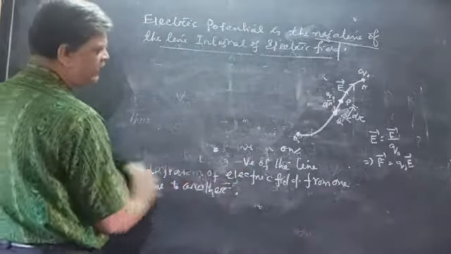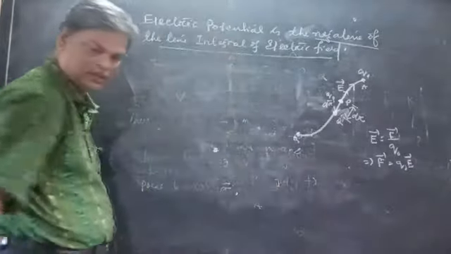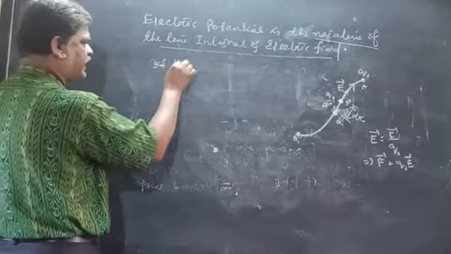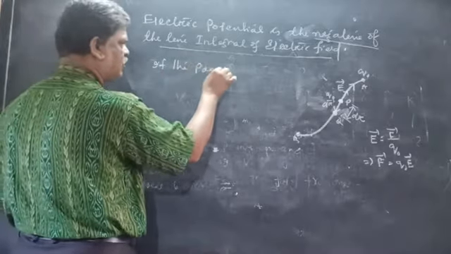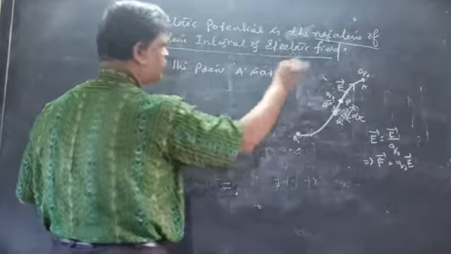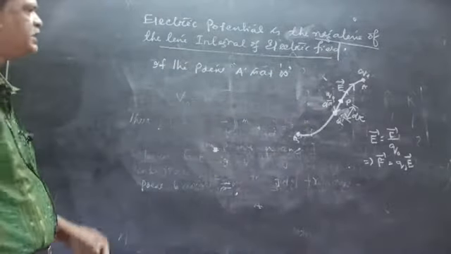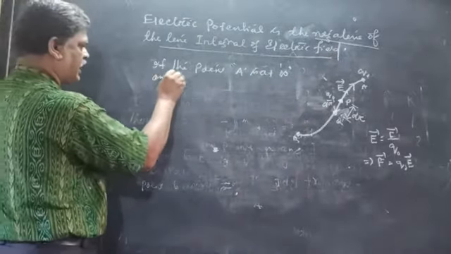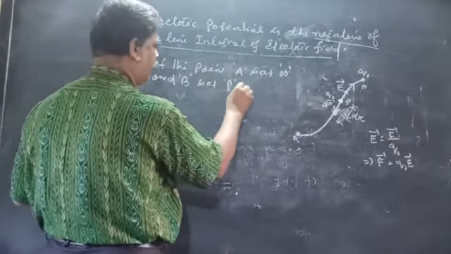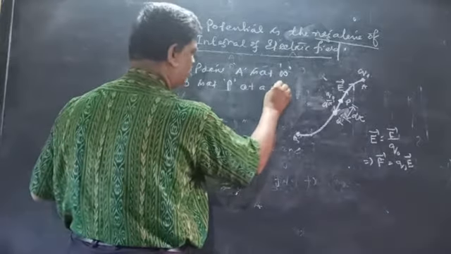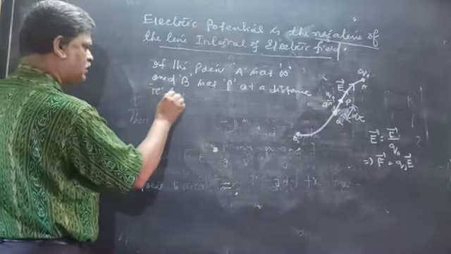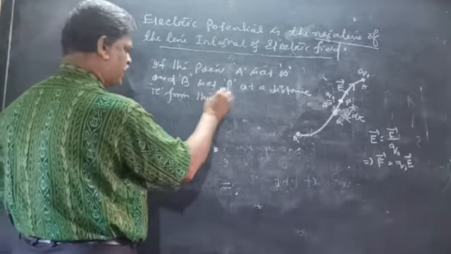If the point A is at infinity, and B is at point P at a distance R from the source charge.